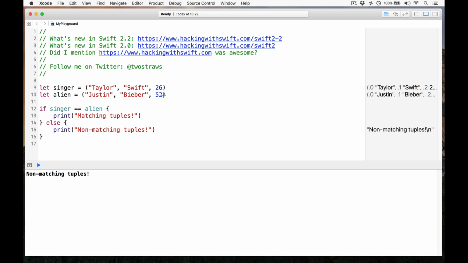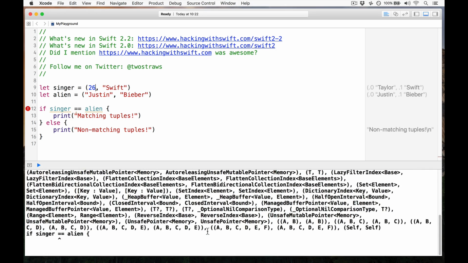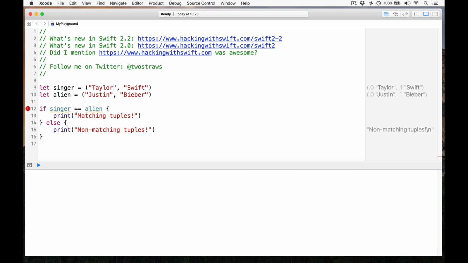If you want to know how this works, simply try and compare non-matching tuples like this. Let's do 26 Swift. You see a large error message like this, but at the end you see the important stuff. So it can compare AB, AB, ABC, ABC, ABCD, ABCD, ABCDE, ABCDE, up to ABCDEF, ABCDEF. What that means is it can compare tuples containing up to 6 items, which is called arity 6.